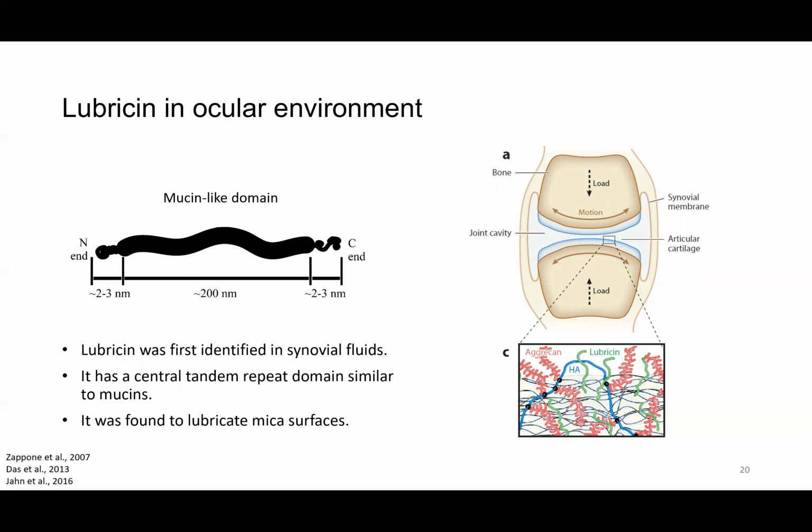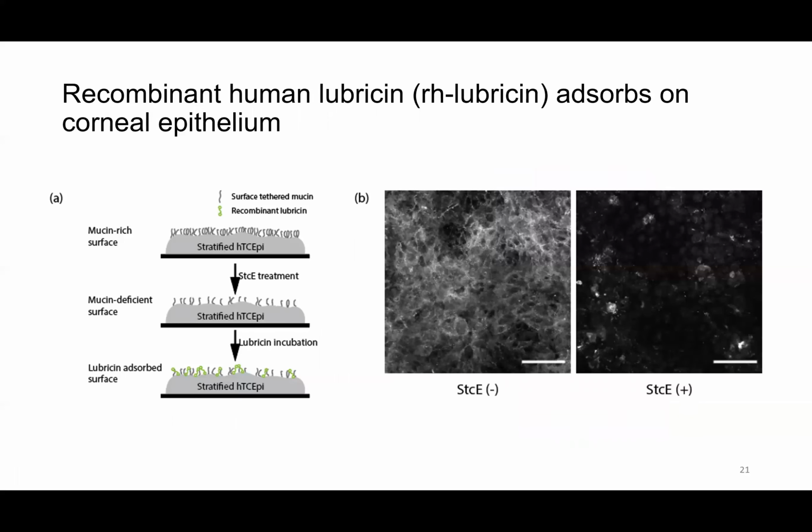Lubricin has been hypothesized to lubricate many biological surfaces. Here we're using a recombinant version of the human lubricin as our potential mucin-like glycoprotein candidate. We first tested the absorption of recombinant lubricin onto the live cell surface through fluorescent microscopy. Here you can see that on the control corneal epithelial cell surface, we have a substantial amount of signal from fluorescently tagged lubricin, which is expected as lubricin tends to associate with cell surface glycoproteins.